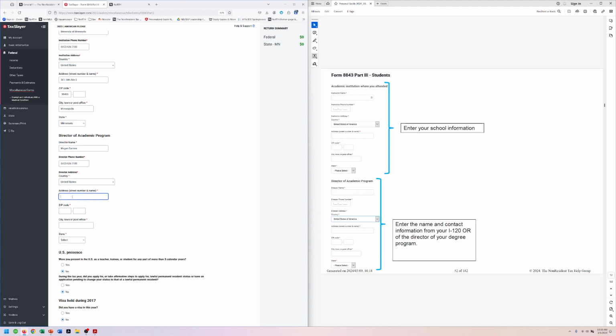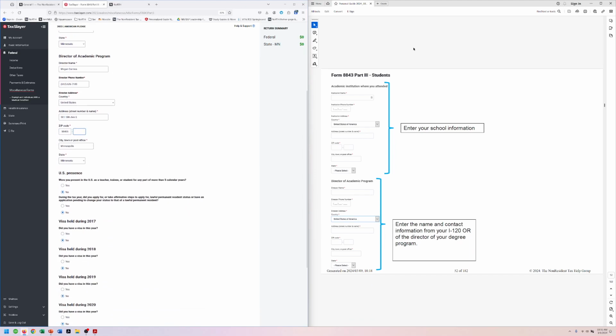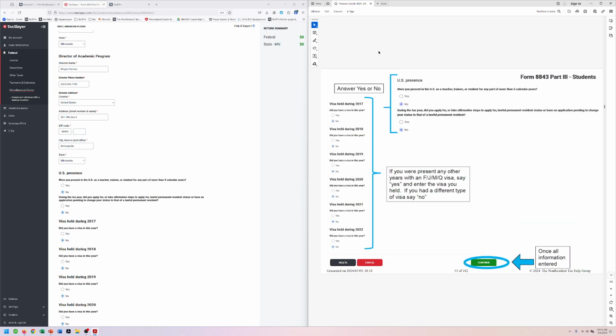What we really want with this form is this is where the IRS would contact the school to find out, were you really a student that year? And so we want it to be somebody that's going to still be there no matter when they call. A professor or the director of your program is great. You can put that, but they do sometimes move on to new positions, in which case that name of that person and that phone number may no longer be valid. Whereas the general information for the International Student Services Group at the university is almost always going to still be there as long as that university is still active. All right, we put the address in. All right, next we move on to here.